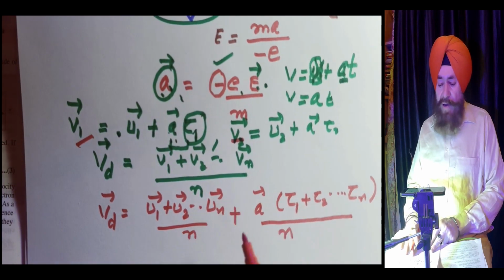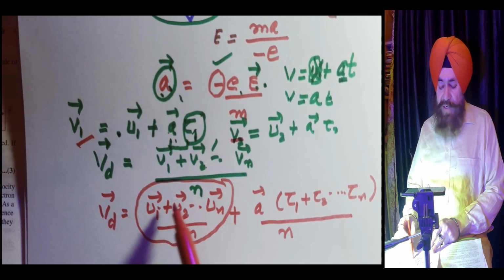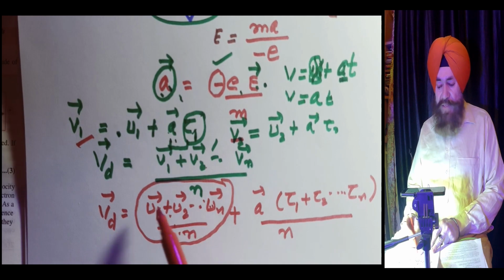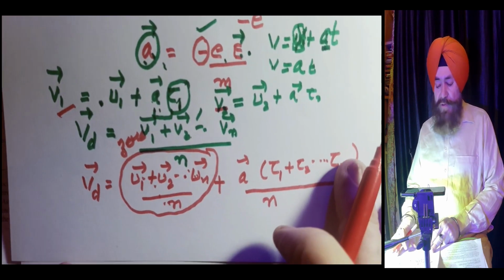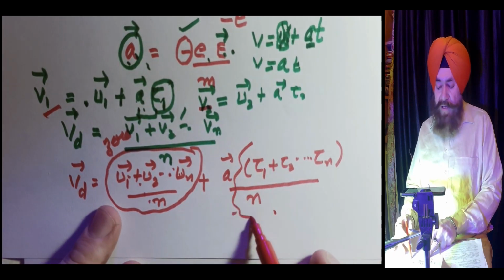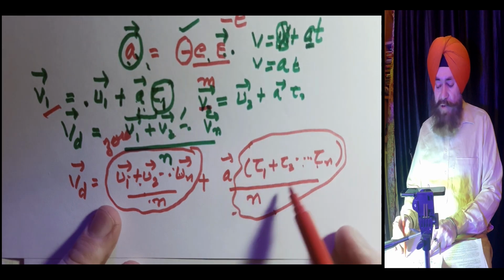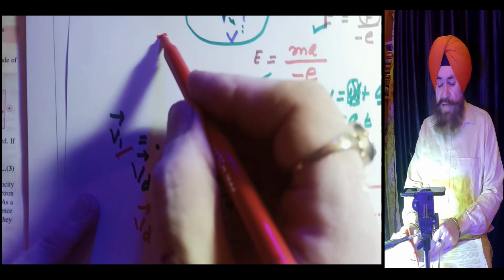Now I already explained the average thermal velocity. This is the average thermal velocity. It is 0. So what is left? Only this part, tau 1 plus tau 2 up to tau n over n. Let me call it the letter tau.